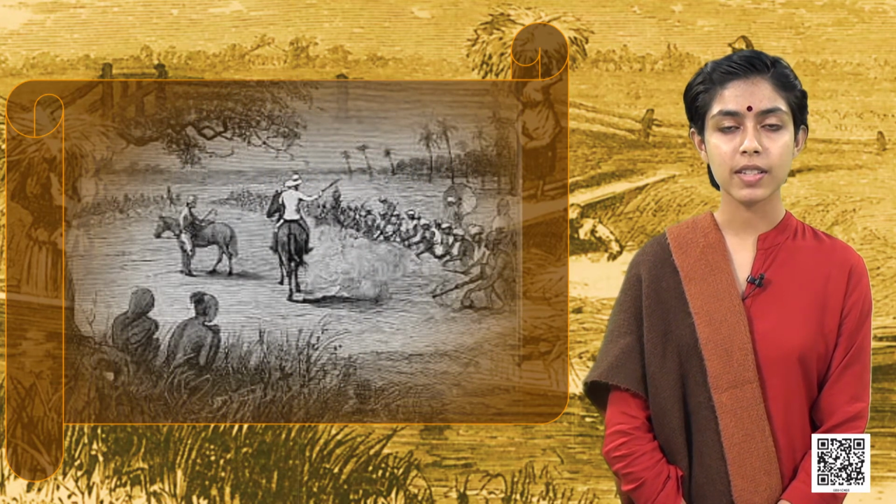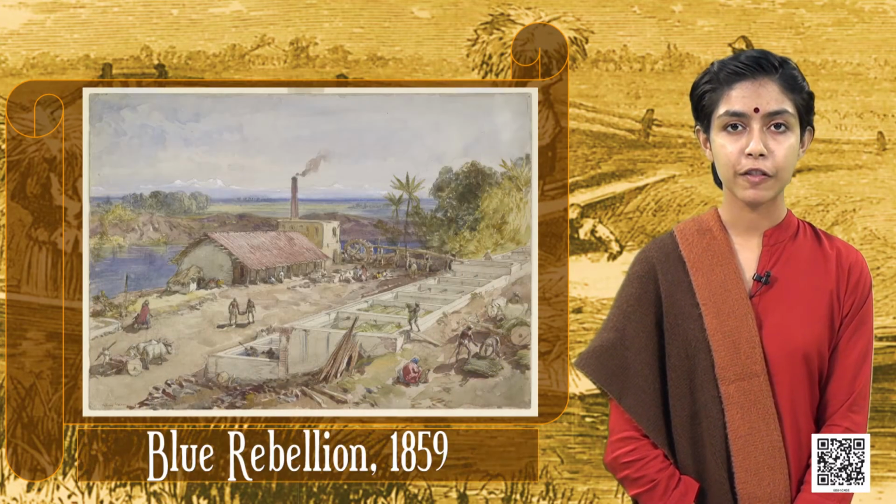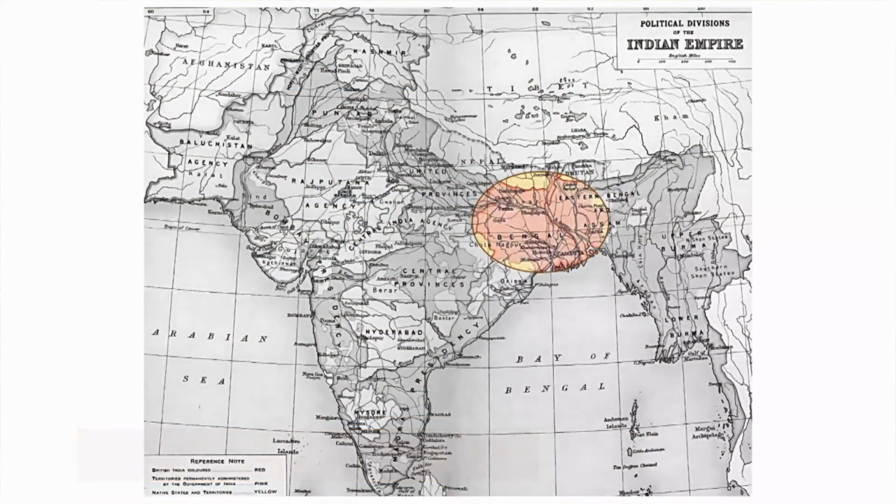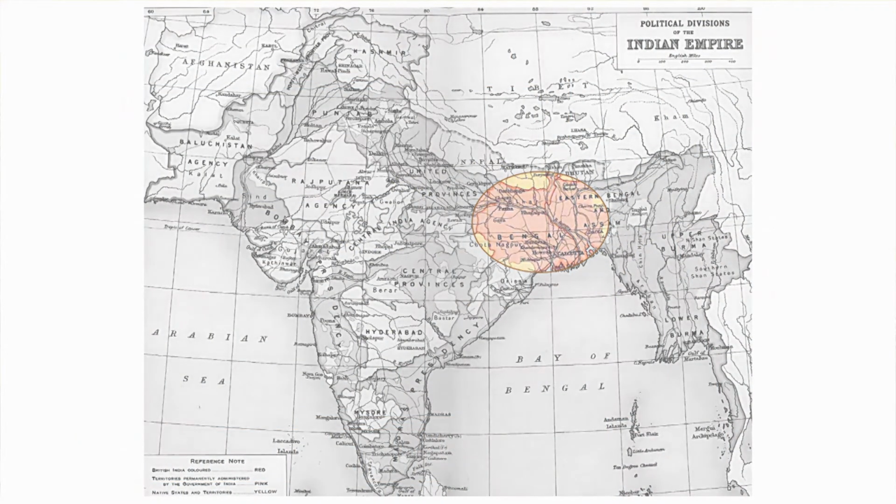All these problems came together and started to oppress the ryots. The oppression grew and grew and grew until it finally exploded with a rebellion. Thousands of ryots blew up in 1859 and refused to grow indigo anymore. This happened in Bengal.